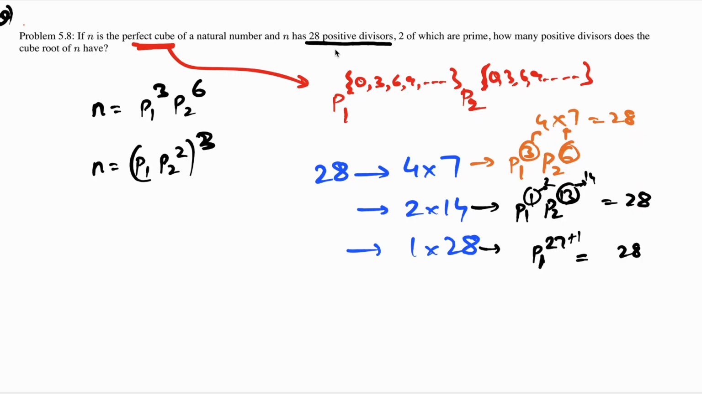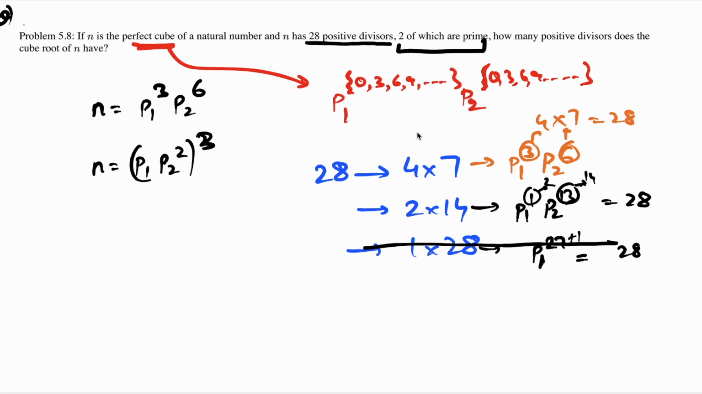But what they're saying is 2 of which are prime. That means the prime factorization needs to have 2 prime numbers, which discards the last case of the number being p1 raised to 27. So I'm left with 2 possibilities. Either it's p1 raised to 3, p2 raised to 6, or p1 raised to 1 and p2 raised to 13.